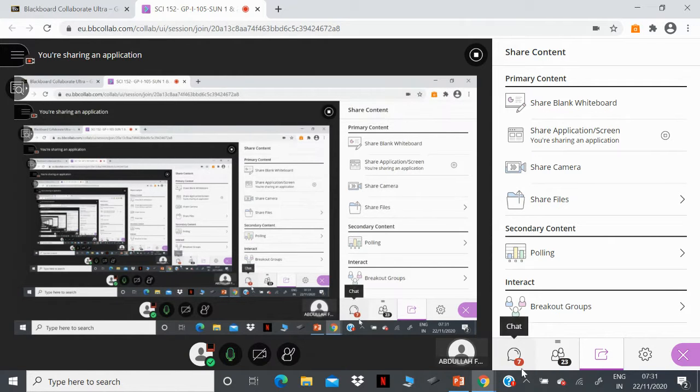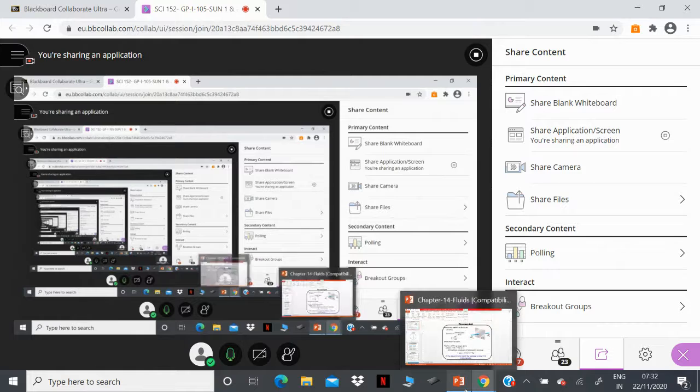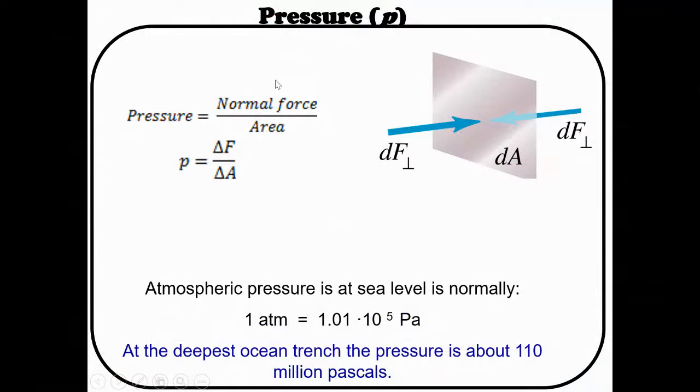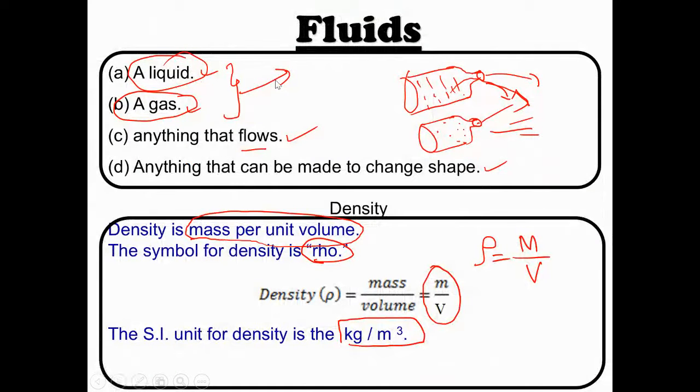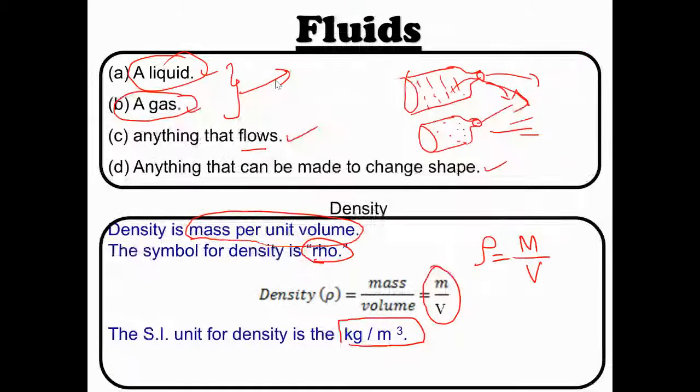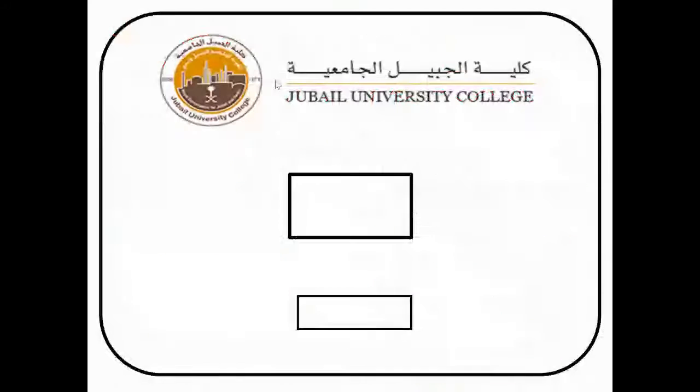Pressure. Yeah. Could you please go to slide number 5? You mentioned here the float. No, after this, Doctor. You mentioned here the floats are gas.